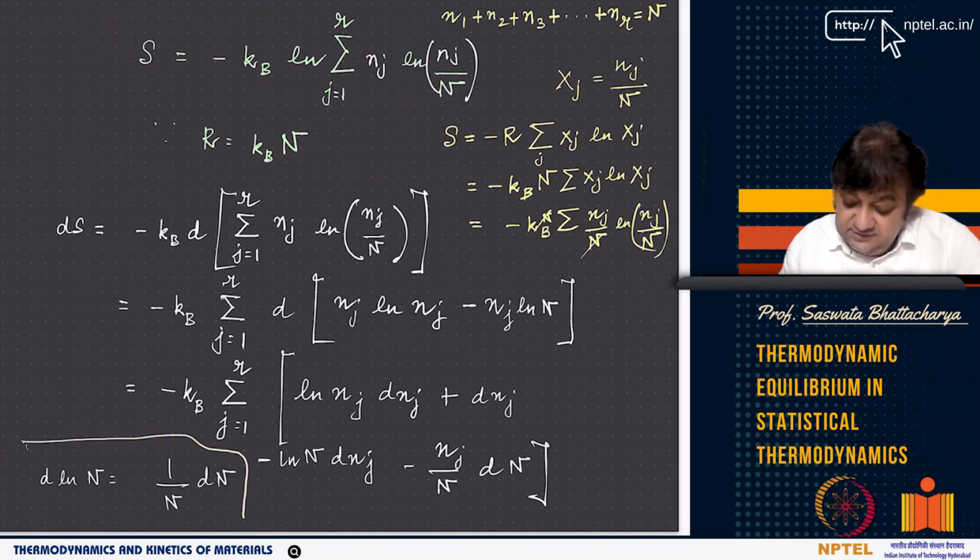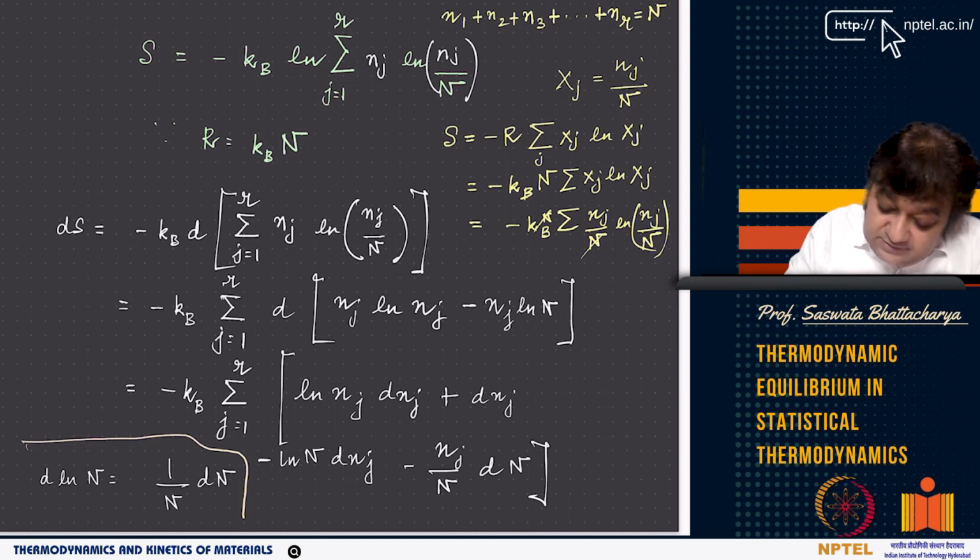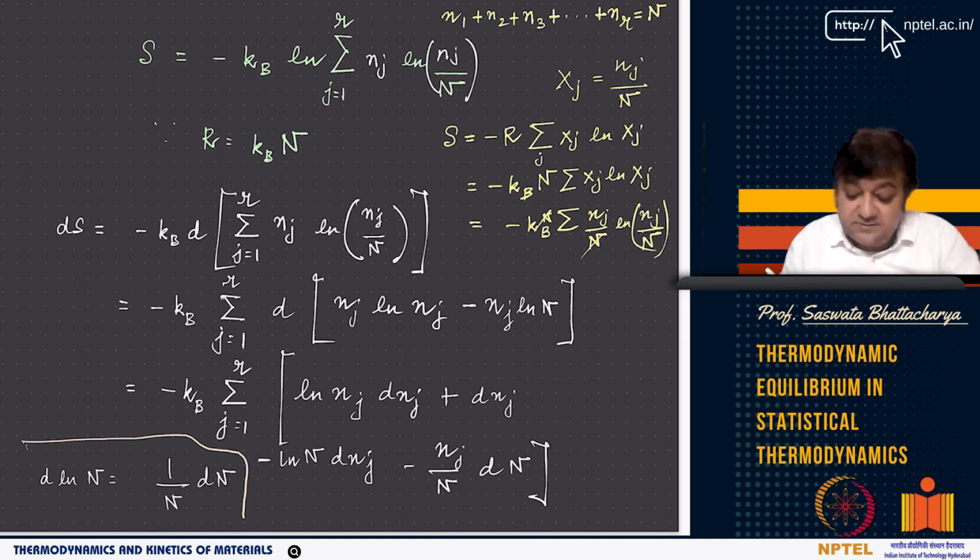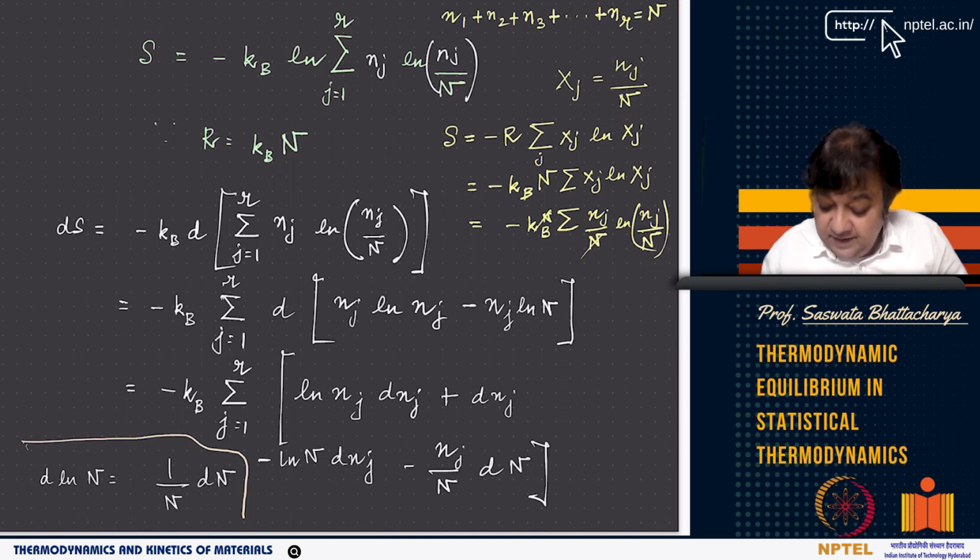So if you see this, you have ln nj dnj plus dnj, then you have ln n dnj minus ln n dnj, and then again you have nj by n dn, because d ln n is dn by n. And nj is a constant here, so it's a product. As you can see, I have written nj ln n: one term is ln n dnj, the next term is nj remains, and d ln n is nothing but dn by n. So that's what I have written.